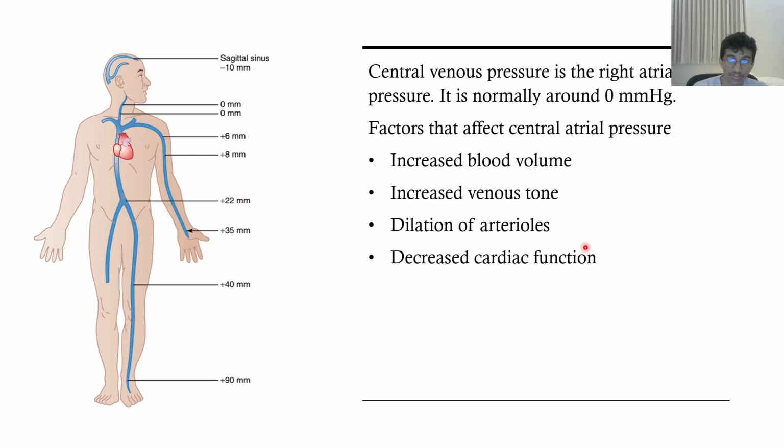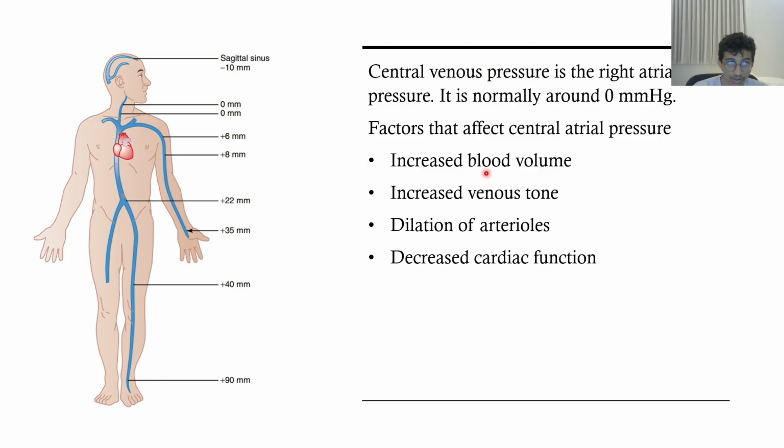Now let's talk about central venous pressure. Central venous pressure is the pressure in the right atrium, the blood pressure in the right atrium. It's normally around 0 millimeters of mercury. And there are four main factors that affect the central venous pressure, which is also called the central atrial pressure.